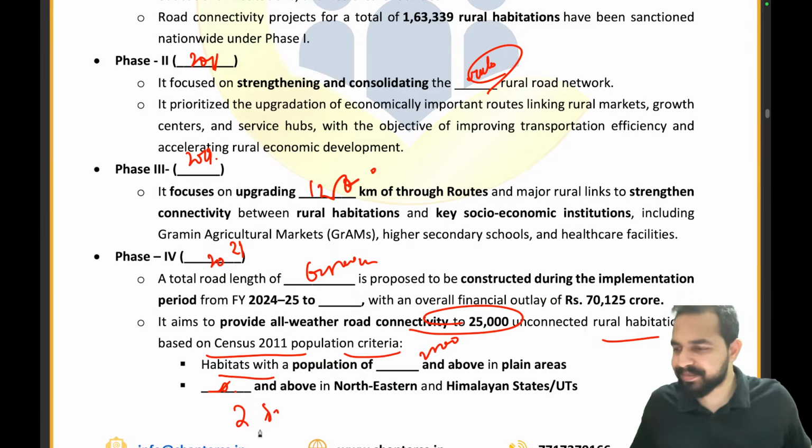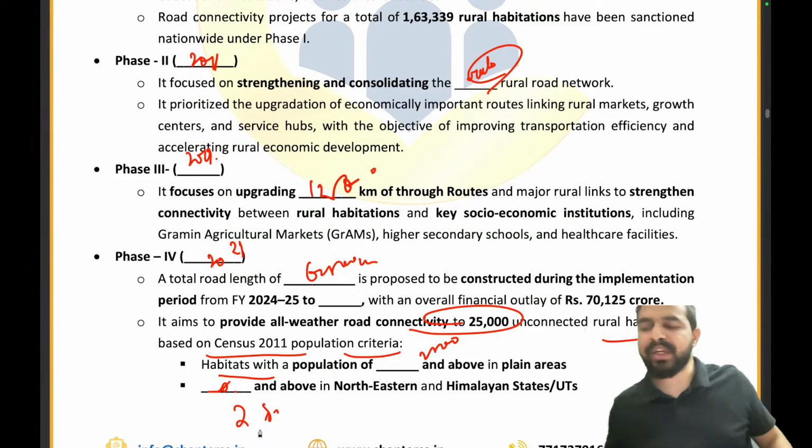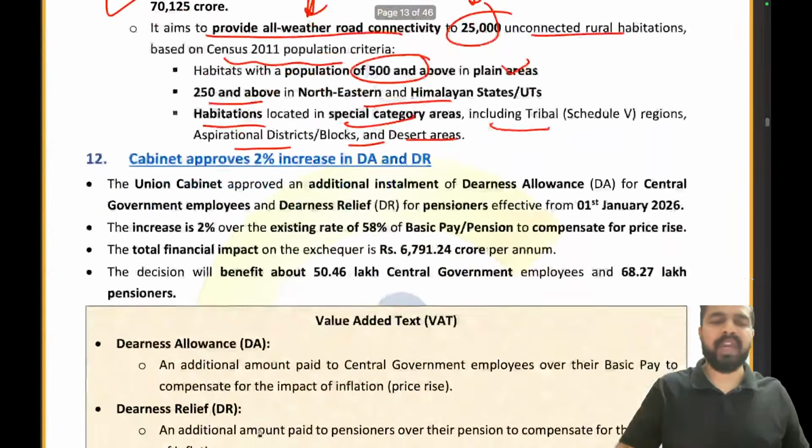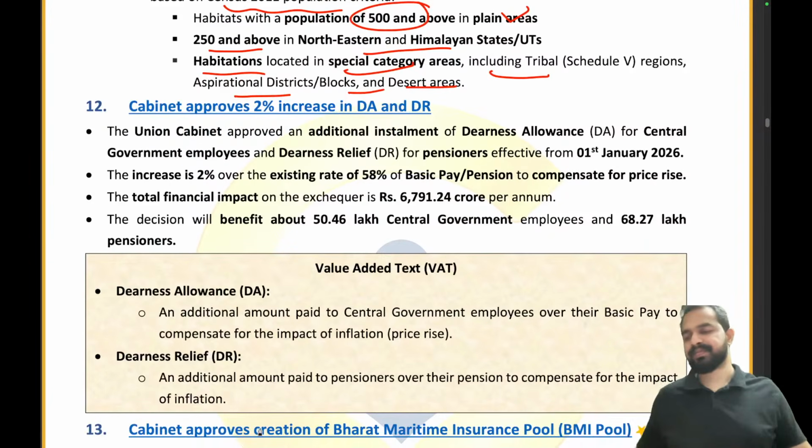Clear to everyone? Are you guys able to remember all the details? Quickly tell me in the chat box. So my dear friends, we are now done with the 11 articles in today's session.